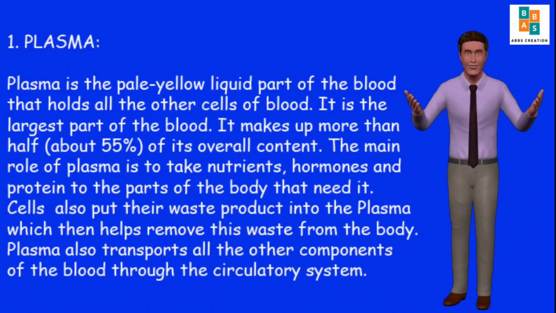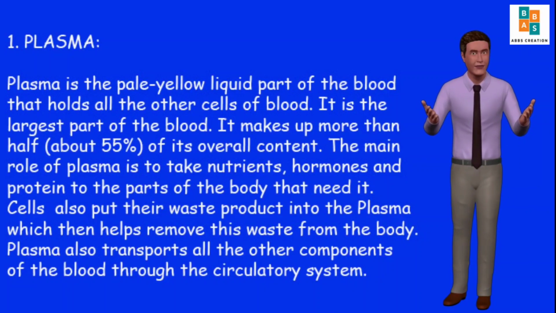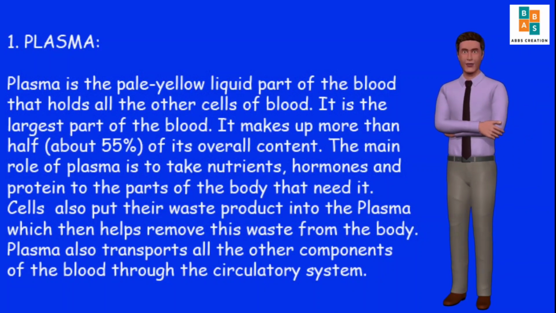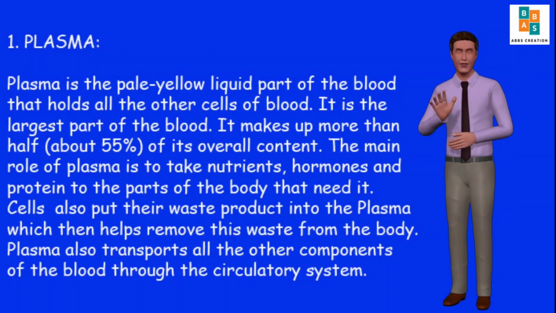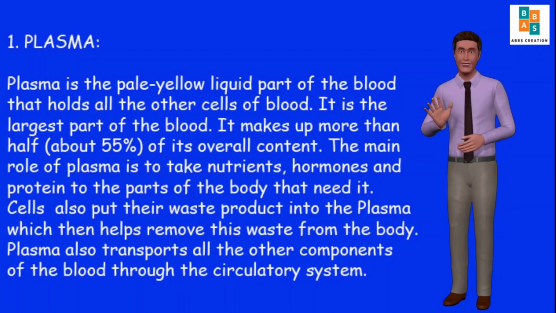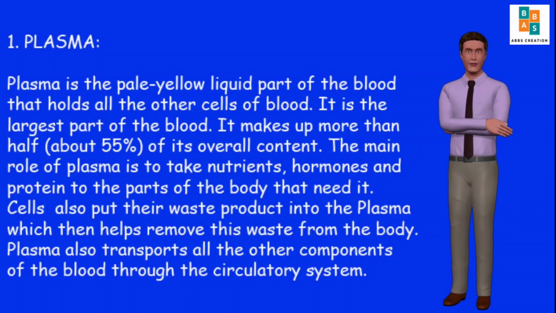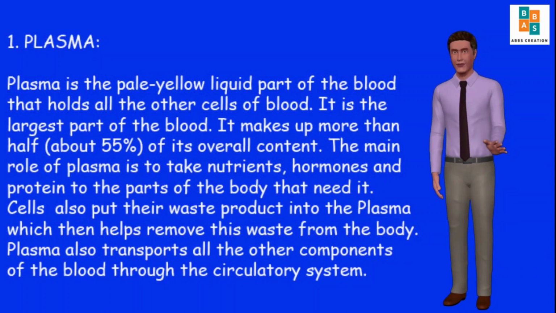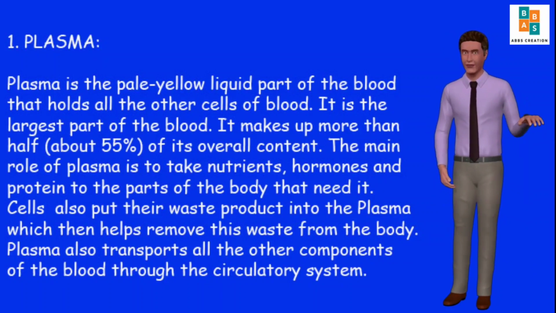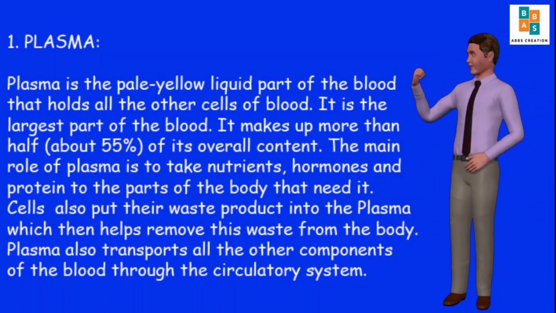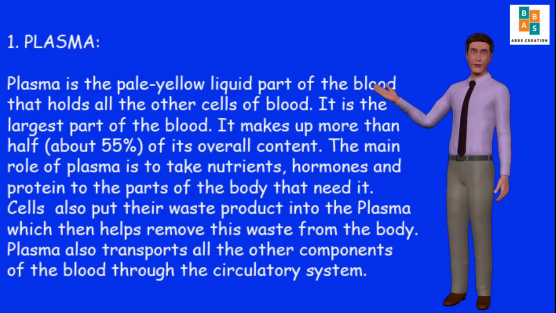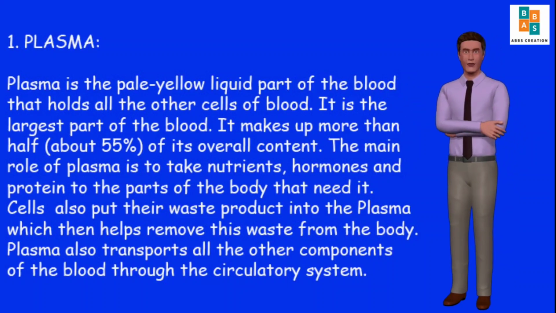1. Plasma. Plasma is the pale yellow liquid part of the blood that holds all the other cells of blood. It is the largest part of the blood. It makes up more than half, about 55%, of its overall content. The main role of plasma is to take nutrients, hormones and protein to the parts of the body that need it. Cells also put their waste product into the plasma, which then helps remove this waste from the body. Plasma also transports all the other components of the blood through the circulatory system.